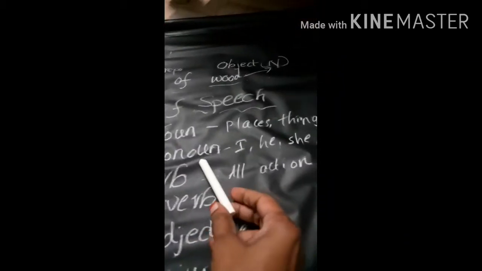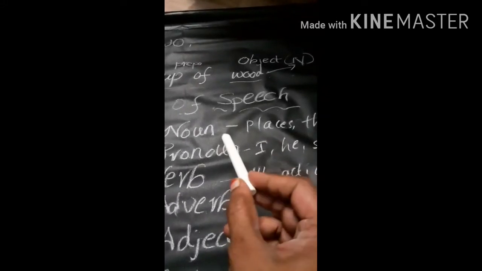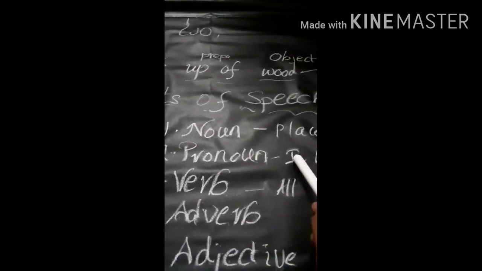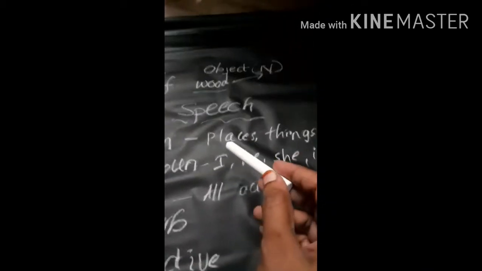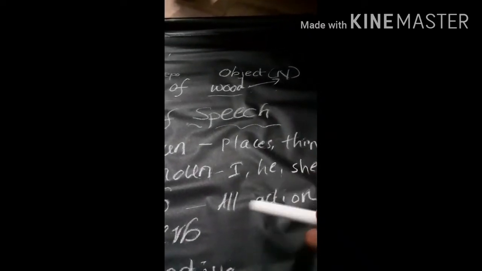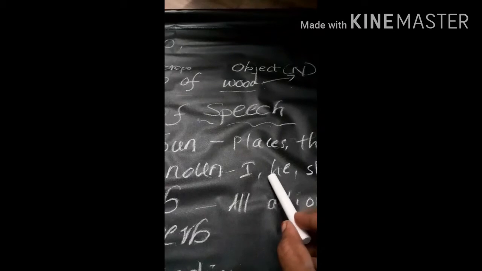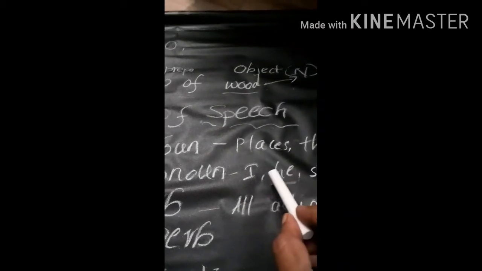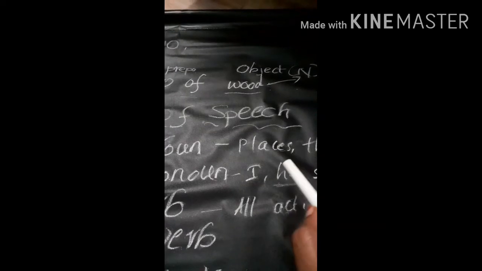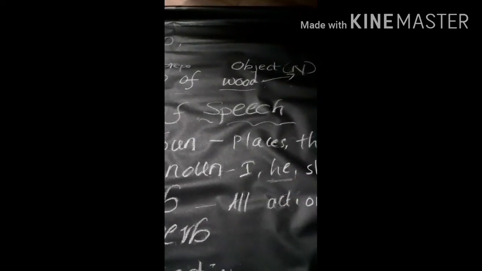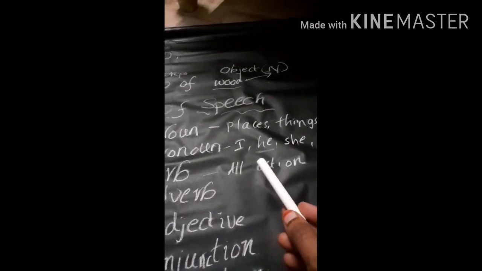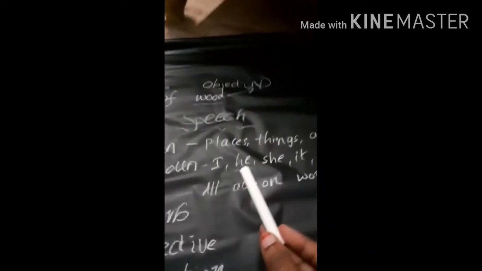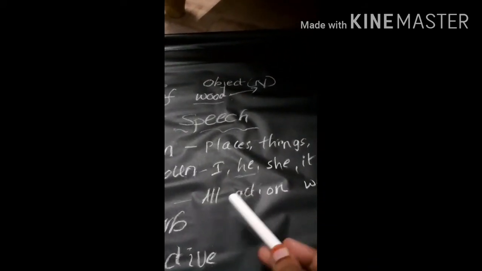The pronoun stands instead of a noun, or in the place of a noun. Suppose you take a boy's name, Hemant. We don't want to repeat Hemant again and again. What could we use? He. The pronoun he. So in the place of a noun, we can use pronouns. Verb: all the action words from our daily life, from rising from the bed to going to bed. All those actions come under verb.